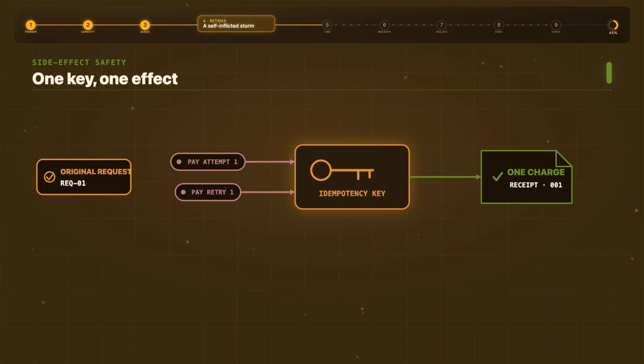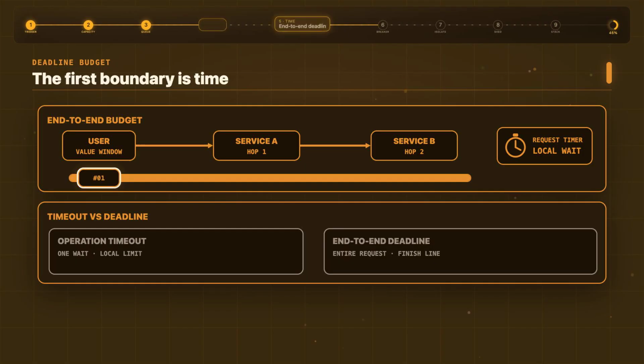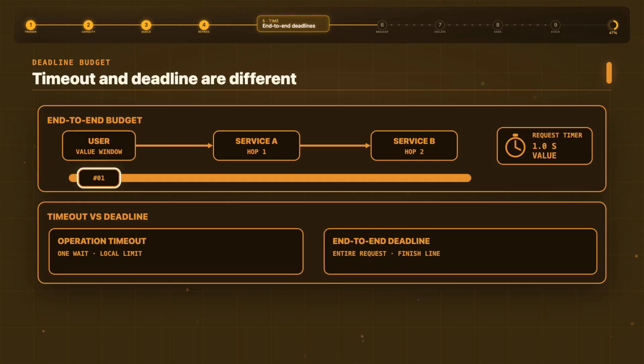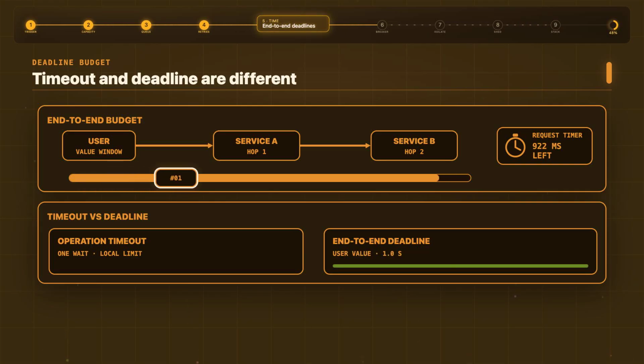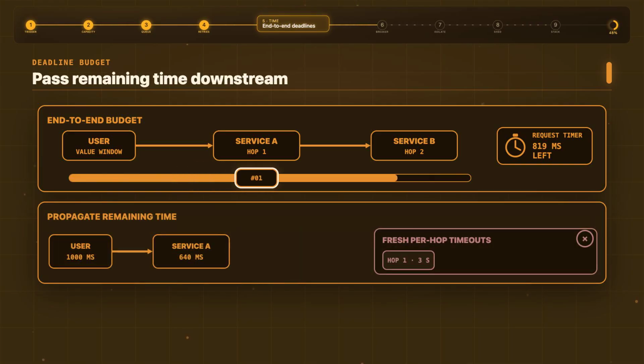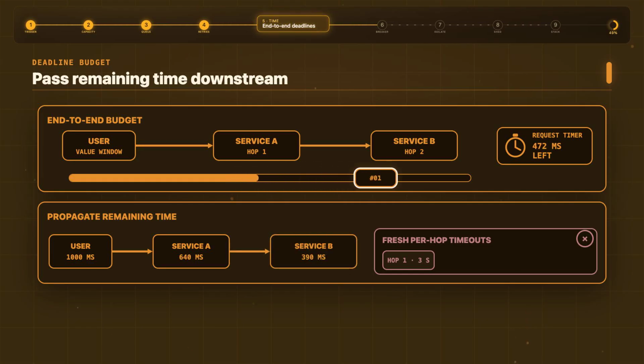4. Deadlines stop useless work. The first containment boundary is time. A timeout says how long one operation may wait. A deadline says when the entire request stops being valuable. Suppose the user-facing request has 1 second left. Service A should not give Service B a fresh 3-second timeout. It should pass the remaining budget downstream. B might reserve part of that budget for cleanup and return early.